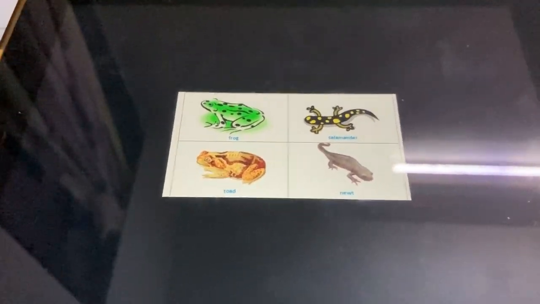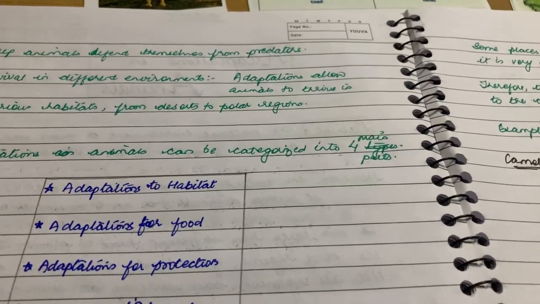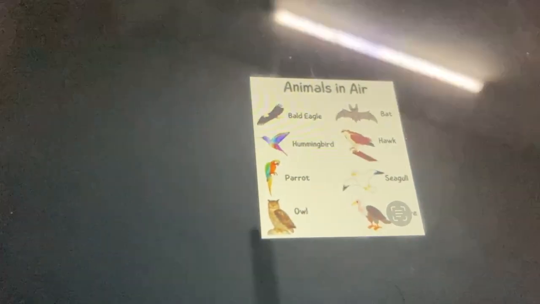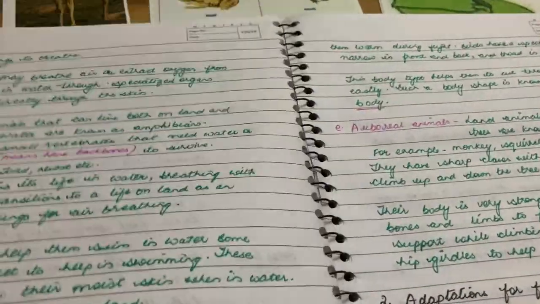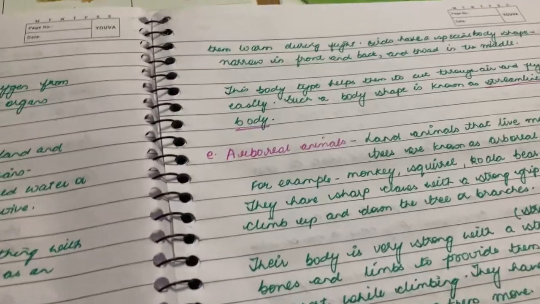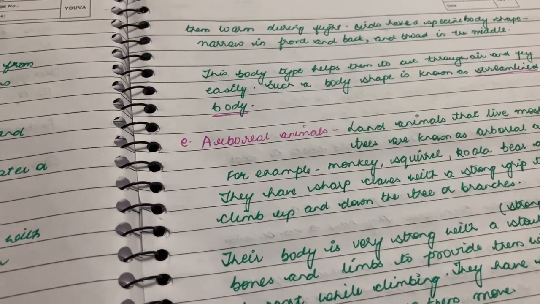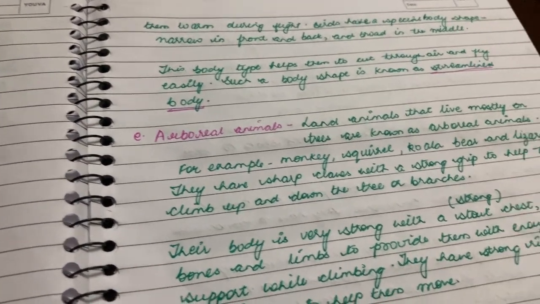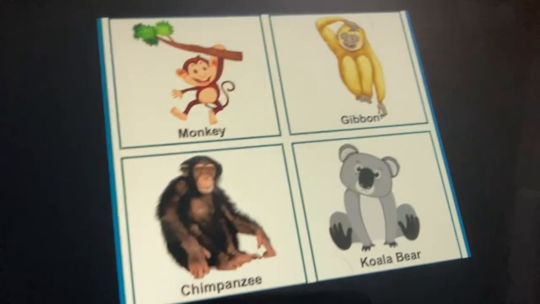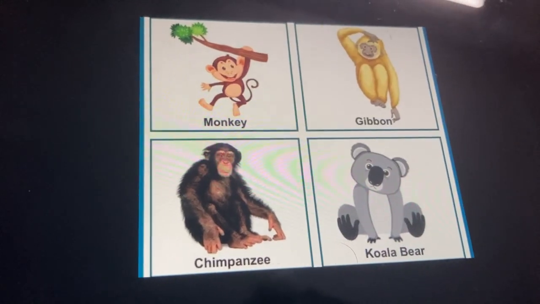Then we had discussed the aerial animals. Who are the aerial animals? The animals that can fly are called aerial animals. Here are the pictures of the aerial animals that we had discussed. The last we had discussed was the arboreal animals. What are the arboreal animals? They are land animals, but what makes them different is that they live mostly on trees. Here are the examples of the arboreal animals: monkey, gibbon, chimpanzee, and koala bear.